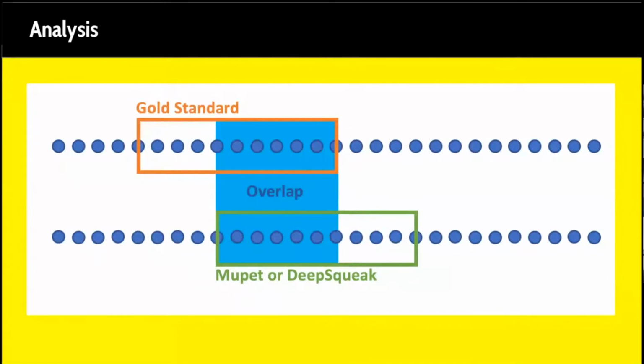Here pictured is the gold standard in the orange box, which is by eye, and the Muppet and DeepSqueak results are in green, and that is the codes that we ran through. And the blue box is the percentage of overlap, showing the difference between the two files, what is detected.